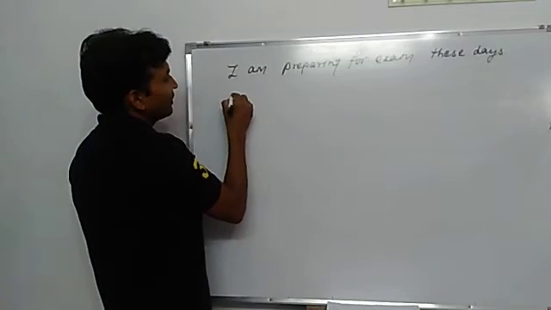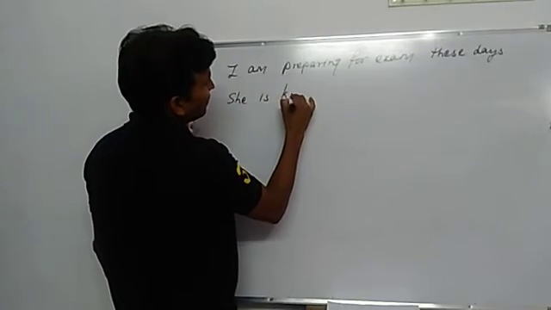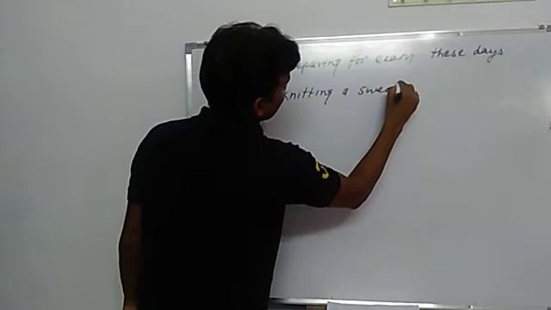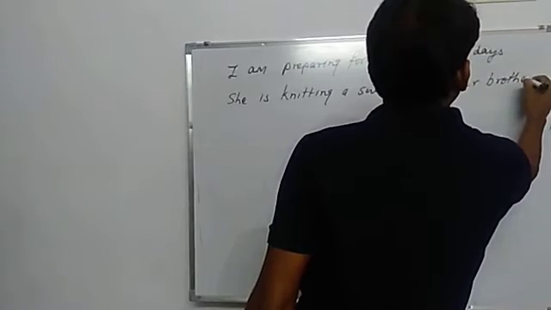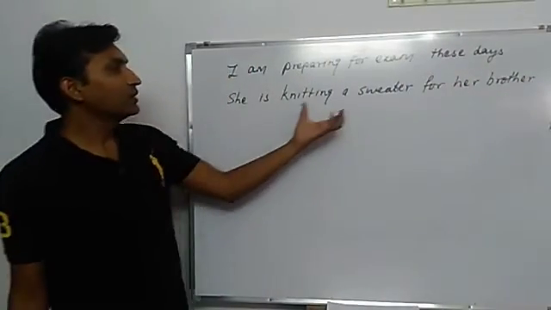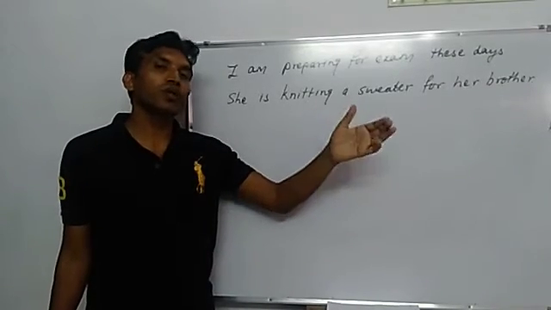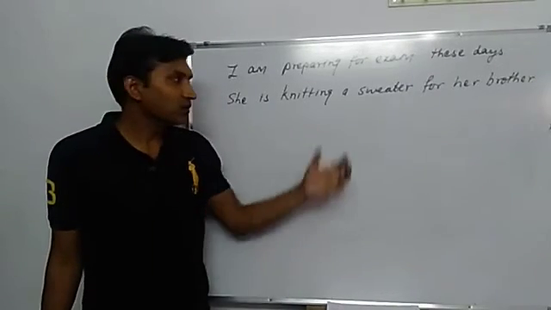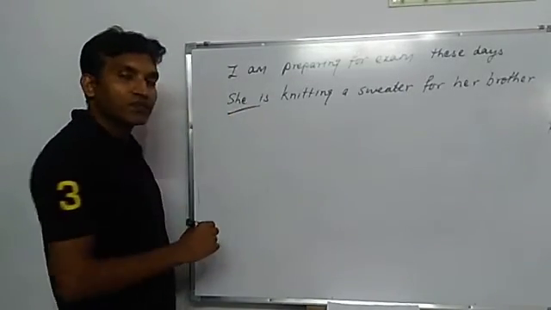One more: she is knitting a sweater for her brother. But it is not taking place at the time of speaking. This is just a report. What is she doing? She is knitting a sweater for her brother these days, nowadays. But this is not happening at the time of speaking. So such actions are also shown by present continuous tense.